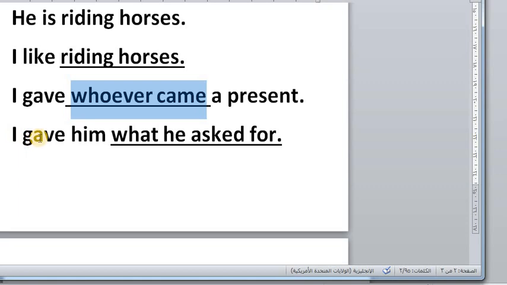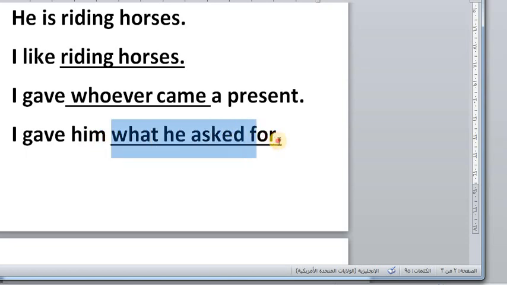I gave him whatever he asks for. I is the subject, gave the verb, him the indirect object. Whatever he asks for is the direct object, which is in the form of a clause. It is a WH clause, it is a dependent clause, it is a finite clause, because you can decide the tense.